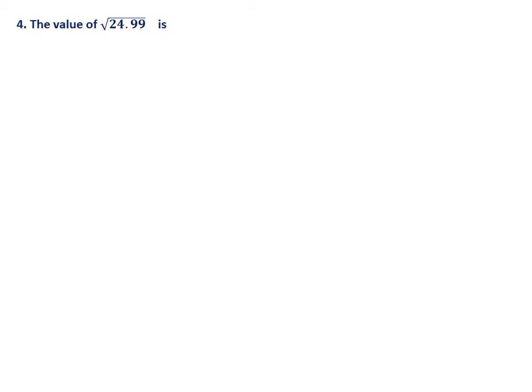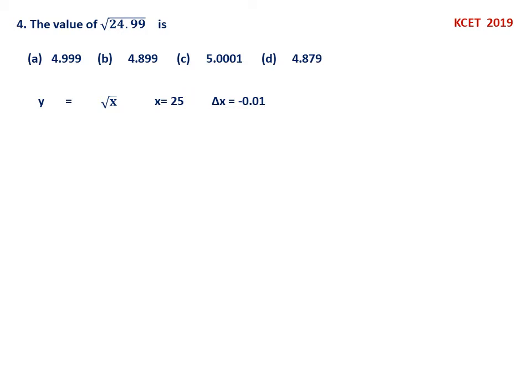Fourth question, the value of square root of 24.99 is 4.999, 4.899, 5.001 and 4.879. See, an option is meaningless because square root of 24.99 cannot be more than 5, because square root of 25 itself is 5. So sometimes they give such options also. So y equal to root x, let us take, because we are interested in finding square root of 24.99. Now take x equal to 25. This is the process of approximation.